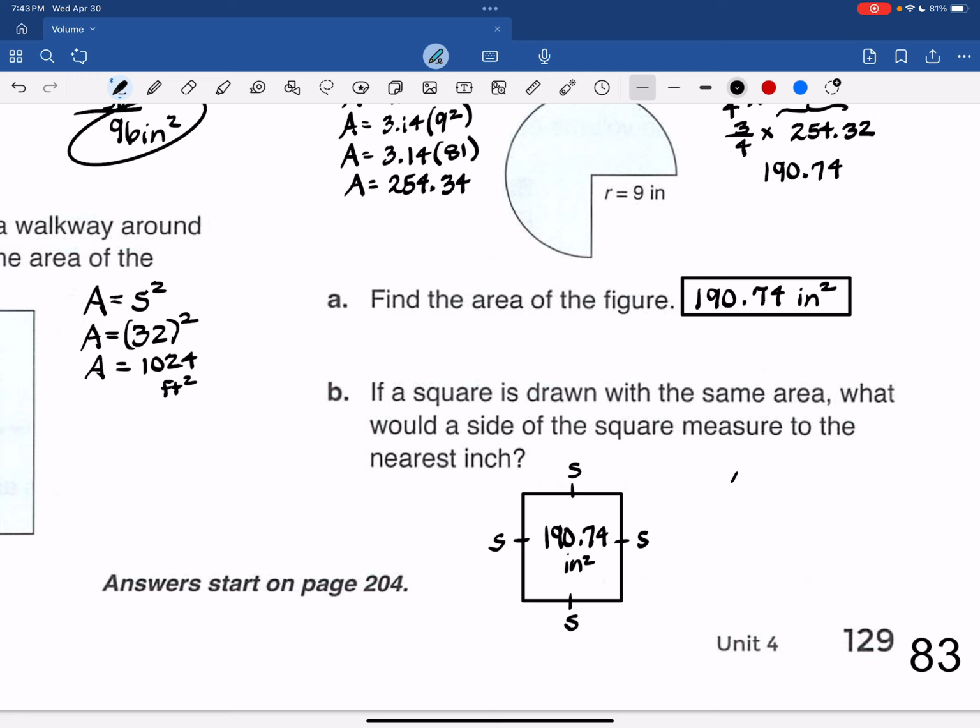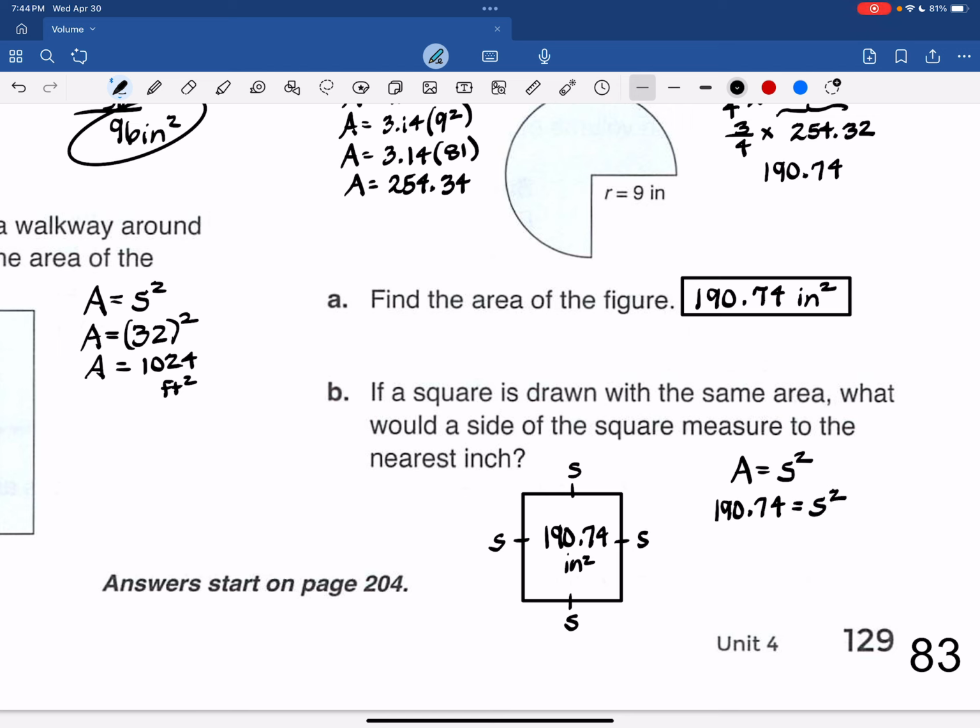So we know that the area of a square is s to the second power, and we know that area is 190.74 because it equals that circle.